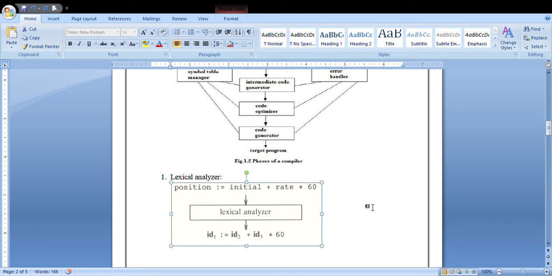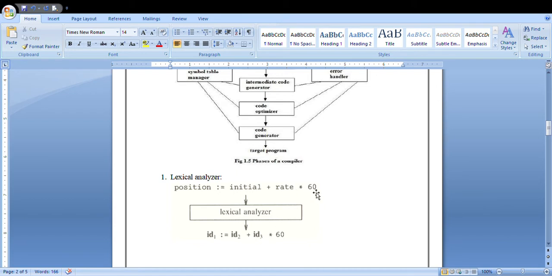This is one of the examples. For your lexical analyzer, position = initial + rate * 60 is the expression you have given as an input source code. When you pass it to the lexical analyzer, it will generate tokens. Position is taken as the first identifier, initial as the second identifier, and rate as the third identifier.